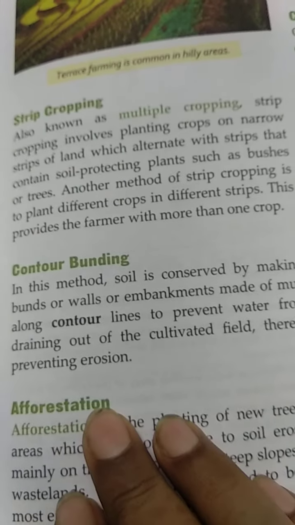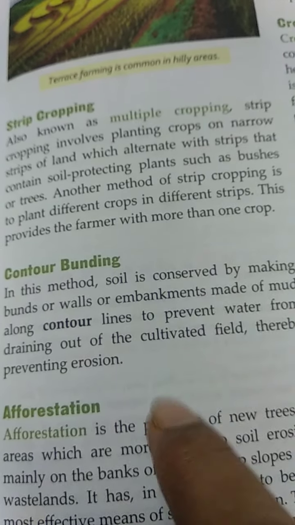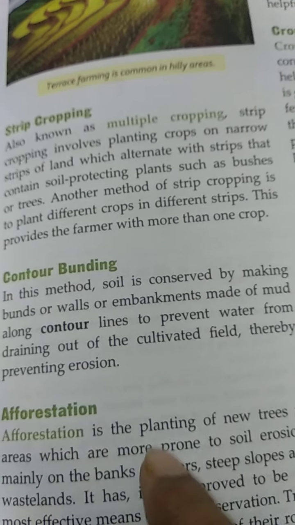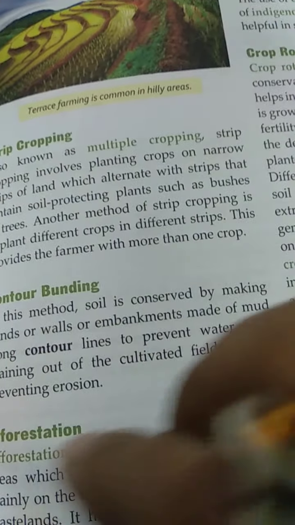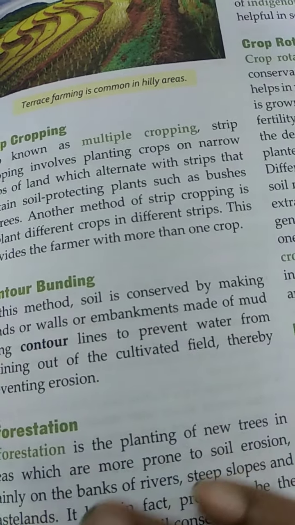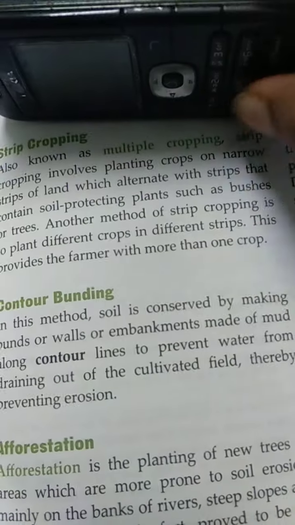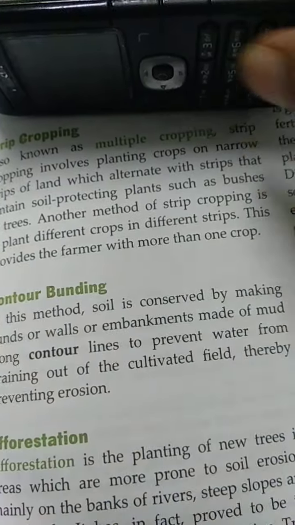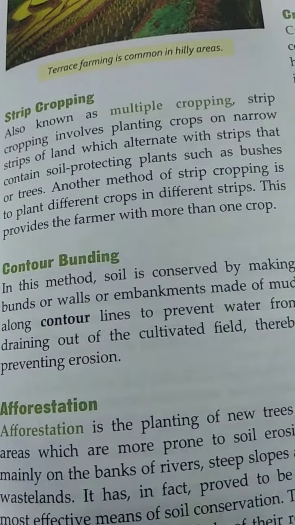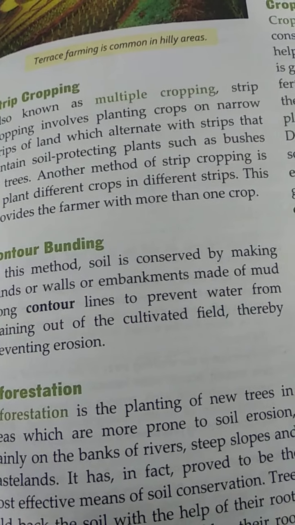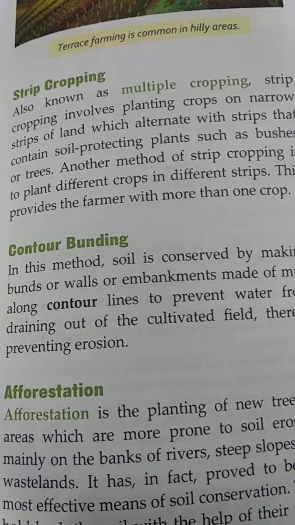Counterbunding. What is counterbunding? It is a method where soil is conserved by making bunds or walls or embankments. That means if this is the soil, they make heaps of soil so that the wind does not blow that soil. For instance, if this is a land, I will make a heap of mud like this surrounding this land. Then the wind cannot blow it out and it will remain there. This is known as counterlining, to prevent water from running out of the cultivated field and also preventing erosion.